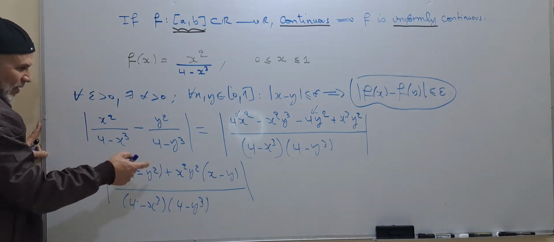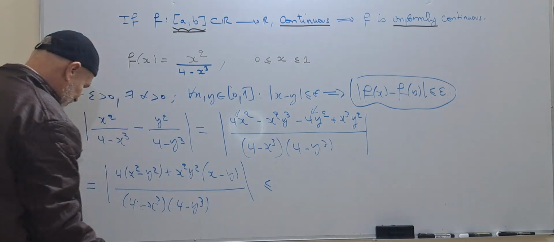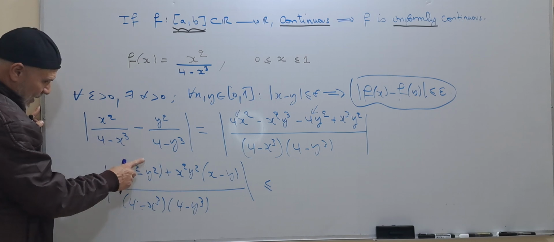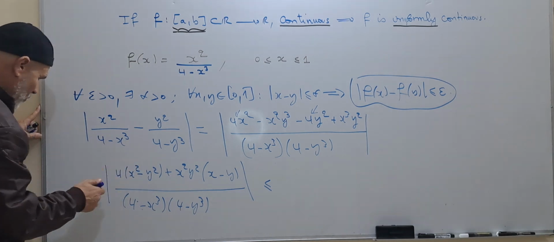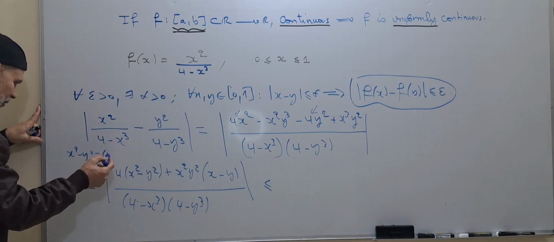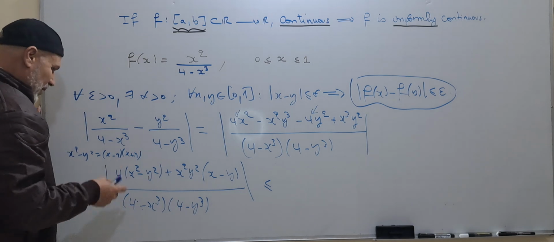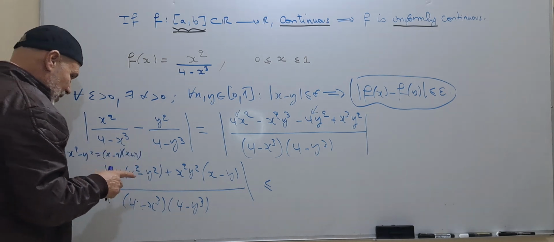We need x minus y, and this is less than or equal. Here we have x squared minus y squared, which is equal to x minus y times x plus y. x and y are positive, so it's okay.